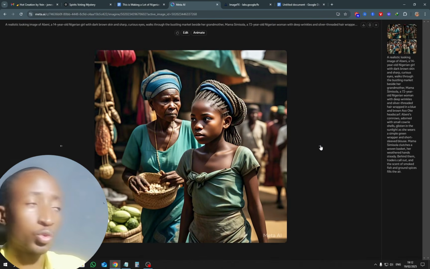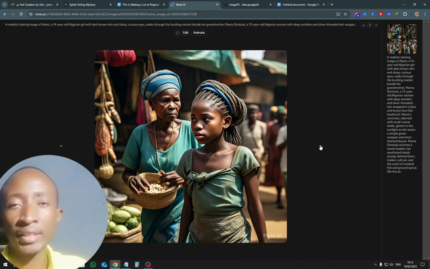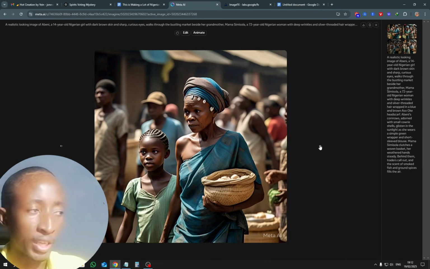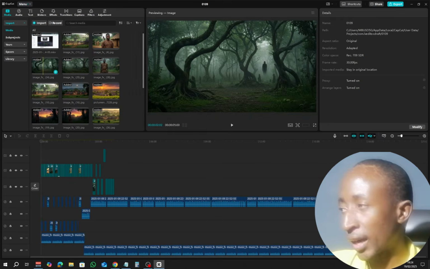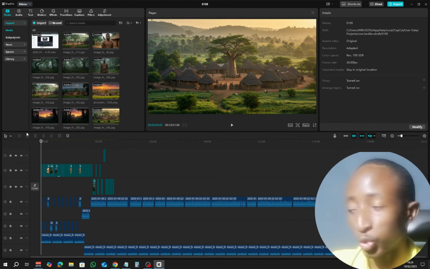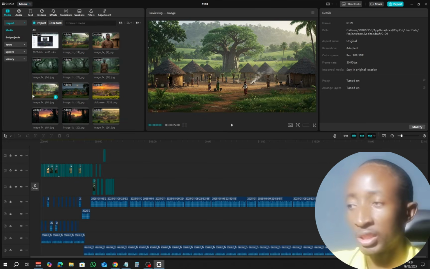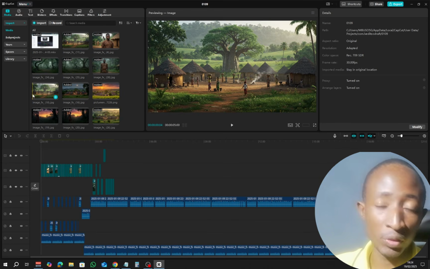Let's just assume you have generated all the scenes and the likes. The final part is to put everything together. Now to put everything together, you're going to use a free tool or editing software known as CapCut. Alright, so I have CapCut opened up right here, and the good thing is that CapCut is free to use. So all you have to do is, if you are on your phone, you can still do this on your phone because CapCut is available even on mobile.